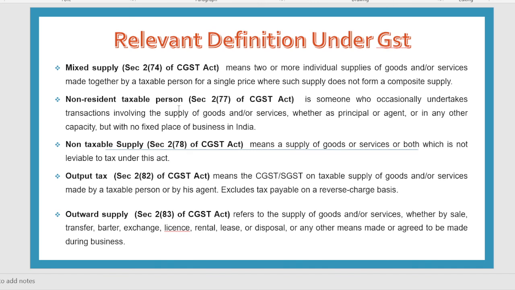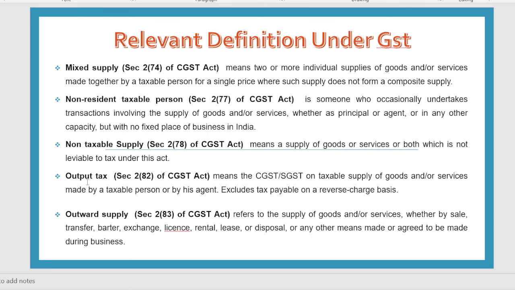Non-resident taxable person means, dear students, those taxable persons who supply taxable goods in India, but they are not resident in India. You know the residential status condition under section 6. If their staying period is less than 182 days during the previous year, then they will be called non-resident. But if they are supplying taxable goods in India, then they will have to pay GST. So they are called non-resident taxable person. Non-taxable supply means, dear students, supply on which GST is not leviable, such as the supply of goods or services which fall under the negative list.